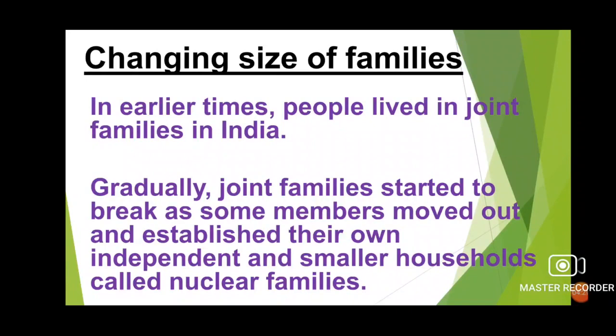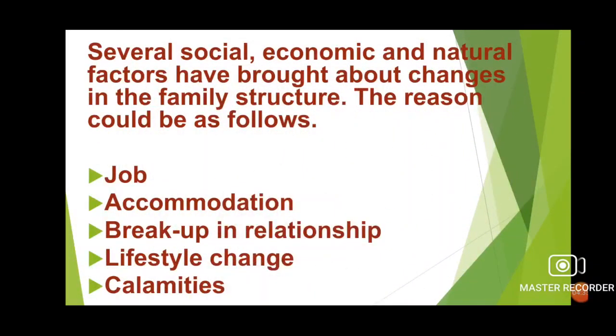Today, only a few families continue to live as joint families. Several social, economic, and natural factors have brought about changes in the family structure. The reasons could be as follows. First is job. Some family members might get employed elsewhere and move out with wife and children to get good money, you can say to earn more and more money.